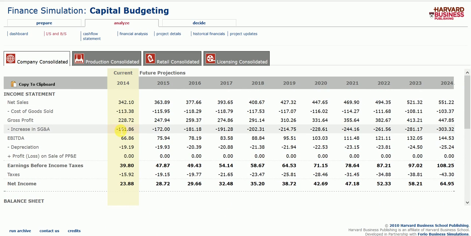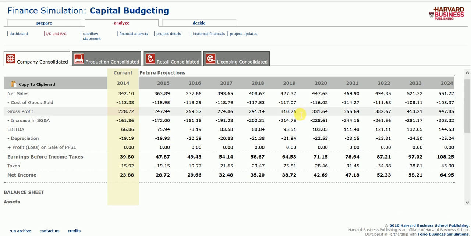We can see that in 2014, I will start at a gross profit of 228.72, and I'm forecasted to increase all of my profits to 447.85 by 2024. To do that sort of number in 10 years, that sounds pretty good to me, and honestly, that would be desirable for almost any company out there.